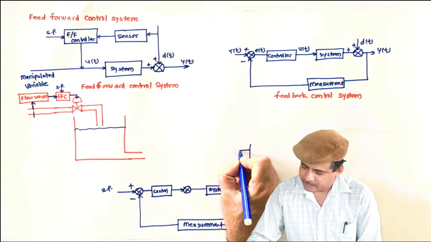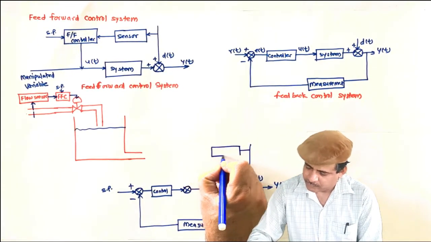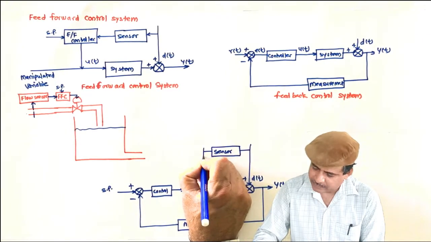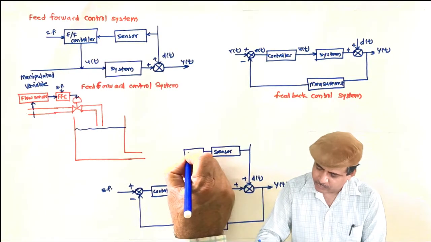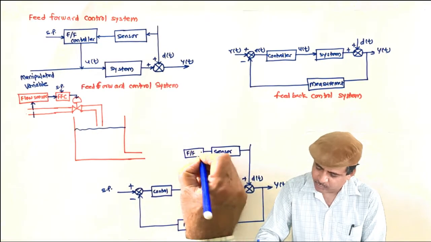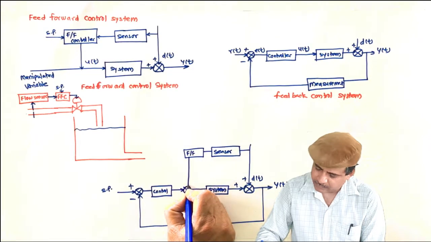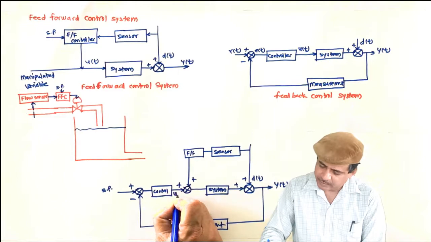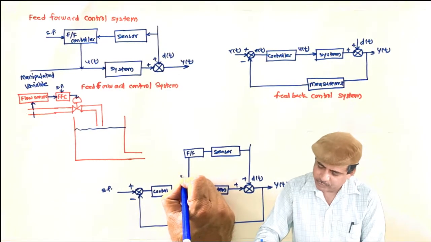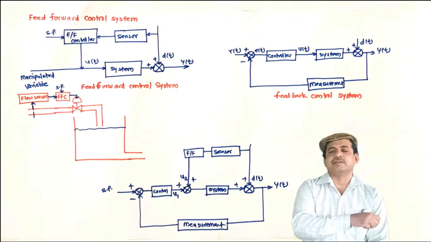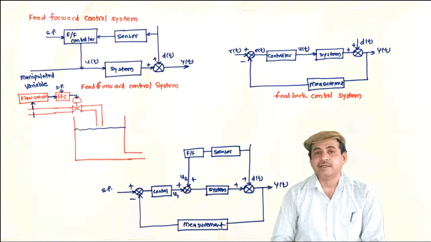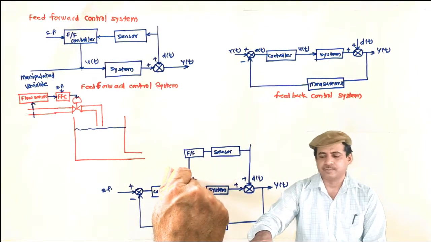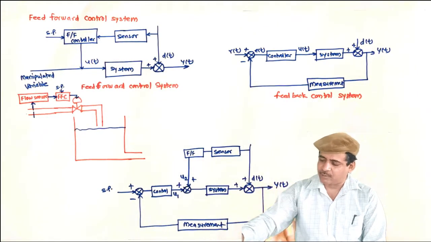And then I will measure the disturbance also. I will call this sensor once again. And then I will apply it to the feed forward controller. Let this be U1 and let this be U2. Two control signals are there. So what happens? If there is no disturbance, the contribution of this will be 0 and only this will be operating in the normal mode.